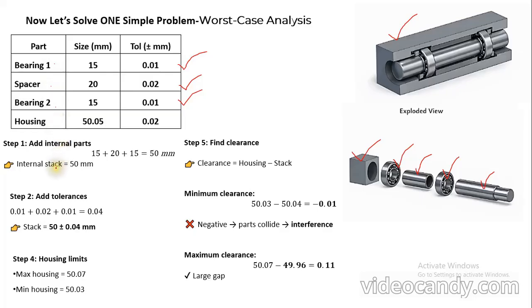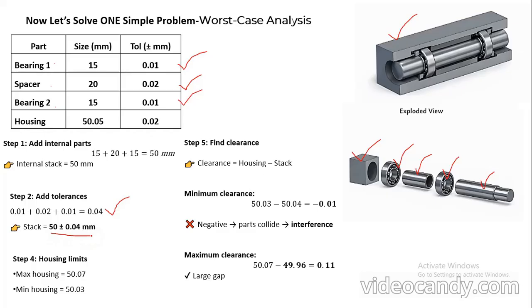Now next, we add the tolerances of the first bearing, spacer and second bearing. We get 0.01 plus 0.02 plus 0.01, which gives an answer of 0.04. Now we add the nominal dimension along with the tolerances, so we get 50 plus or minus 0.04 mm.